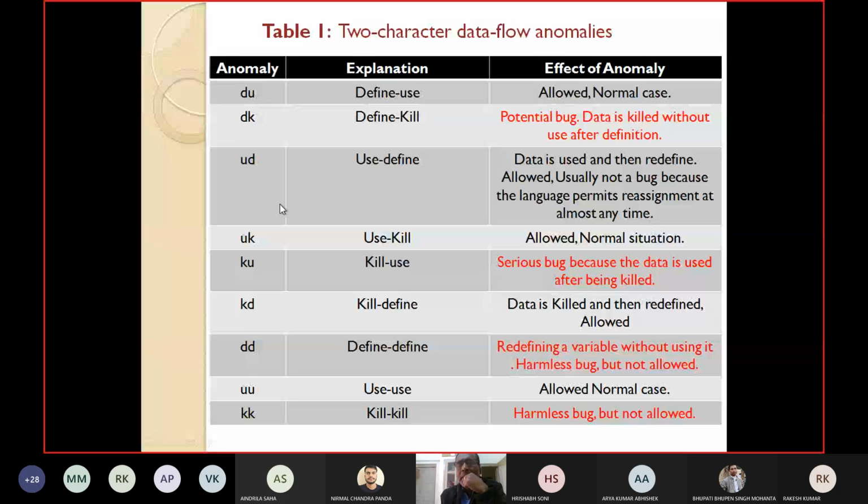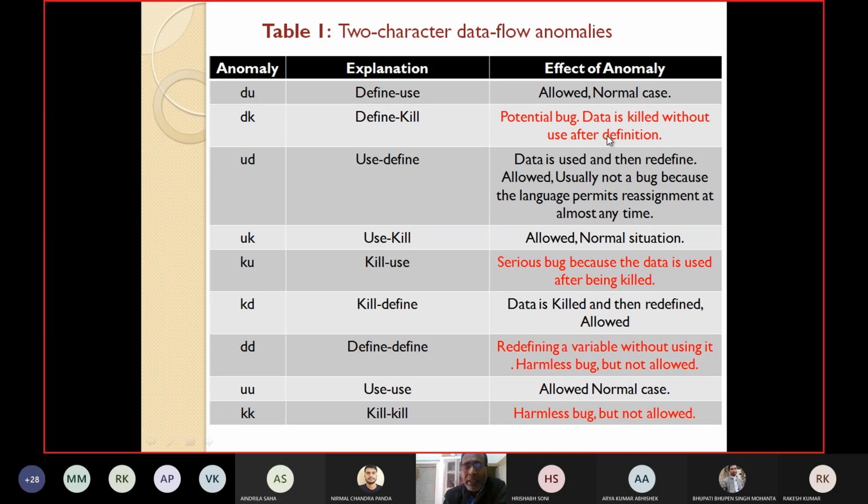And out of those 9, you can see 4 are anomalies. They lead to potential bugs like define-kill, use, define and kill. All those are marked with red characters, red color. They lead to anomaly, they lead to some problem, they lead to bugs. When we are performing testing, we must ensure that these anomalies are not present in our program. Accordingly, we have to design test cases to detect them.